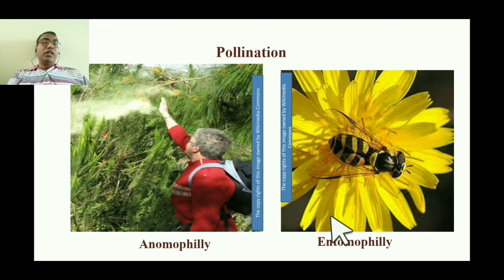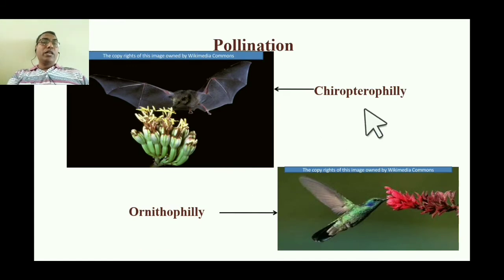But in the case of angiosperms, the plant utilizes agents other than the wind for pollination. In entomophily, the plant utilizes insects. In chiropterophily, the plant utilizes the bat for pollination. You can see the bat eating the flower, and therefore these flowers are pollinated by the bat.